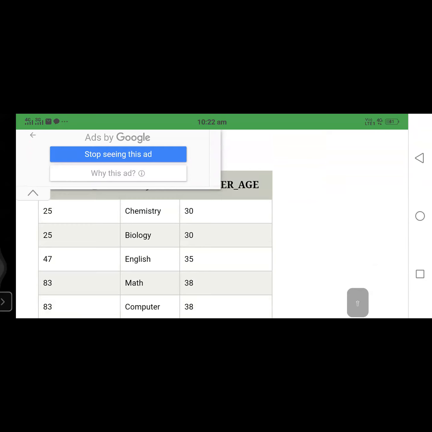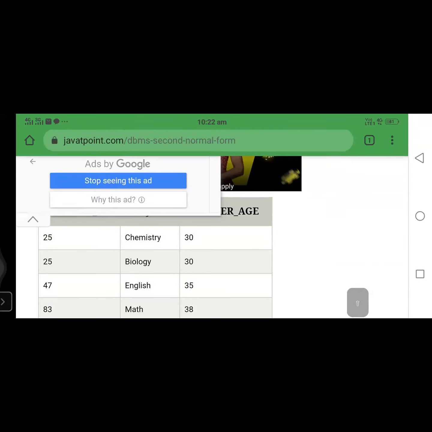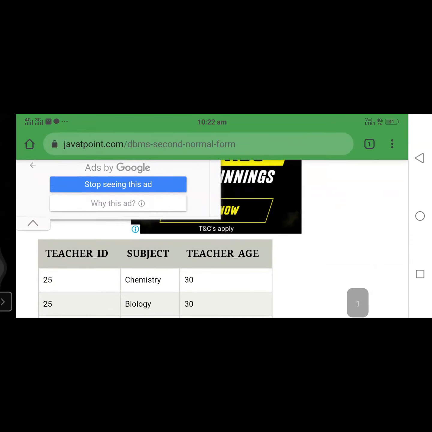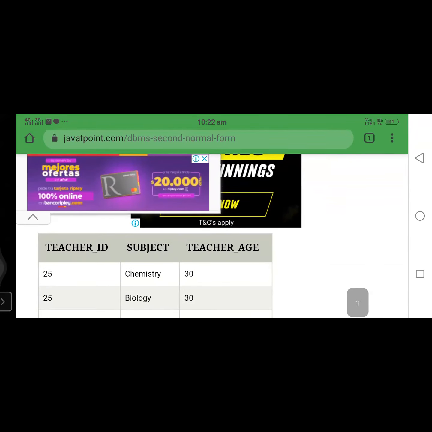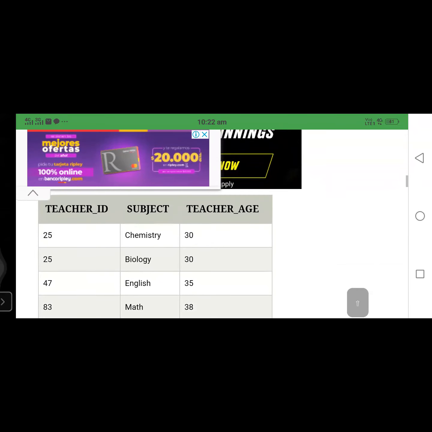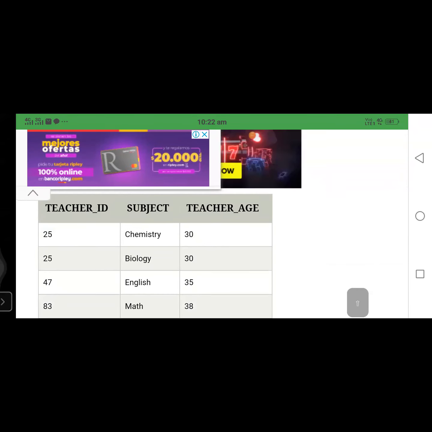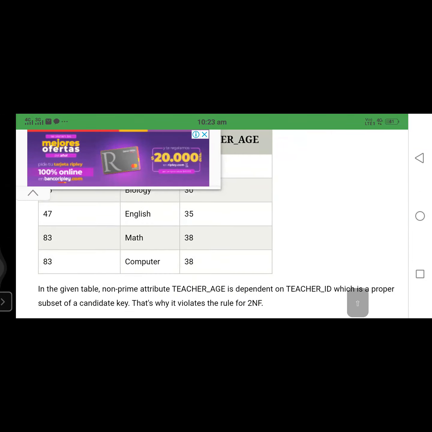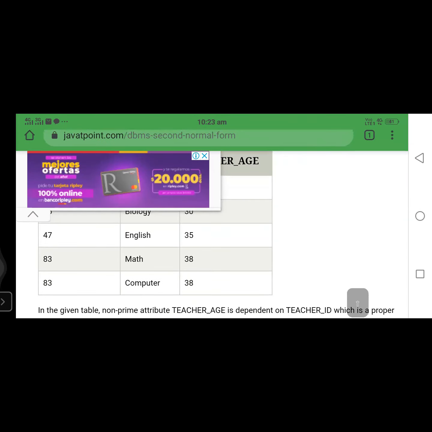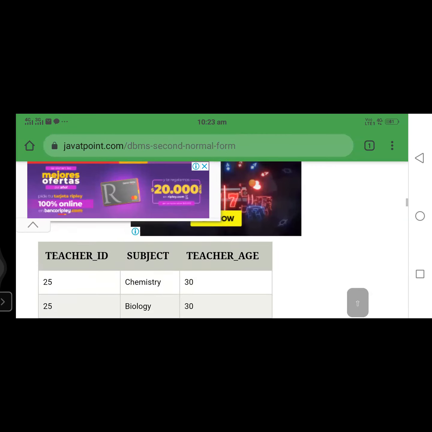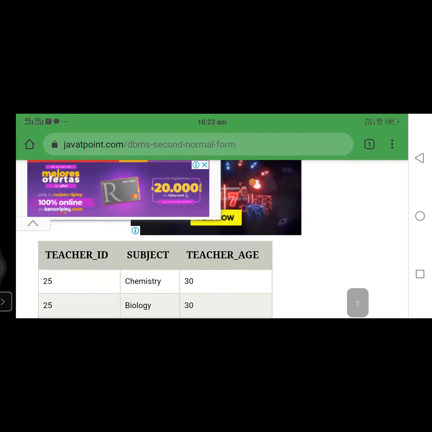I hope all of the members are able to see the screen. Teacher ID, subject, teacher age. For example, in this situation, which attribute will be treated as the primary key? If you consider teacher ID as the primary key, then the subject is chemistry one time, biology one time, and teacher age is 30. For example, consider 83: one subject is maths and another subject is computer. That means we cannot consider teacher ID as the primary key. Am I right or not?